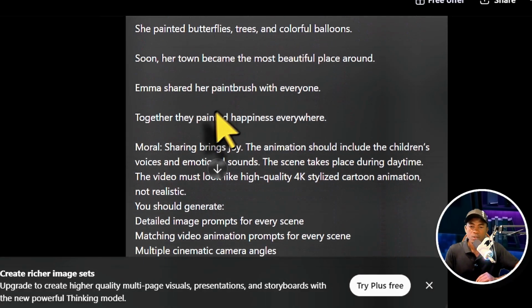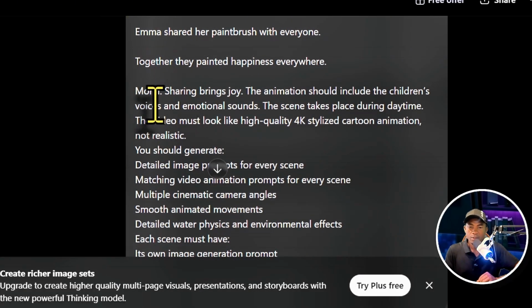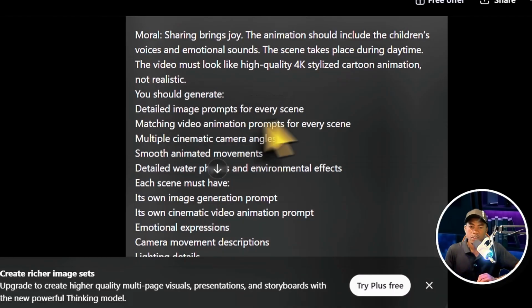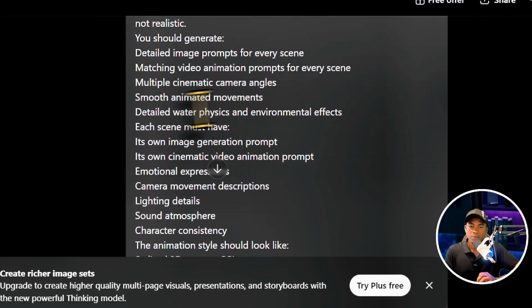So the story continues. Then I came down here and I said, the animation should include the children's voices and emotional sounds. The scene takes place during daytime. The video must look like high quality 4K stylish cartoon animation, not realistic. You should generate detailed image prompts for every scene, matching video animation prompt for every scene, multiple cinematic camera angles, smooth animated movements, detailed water physics and environmental effects.